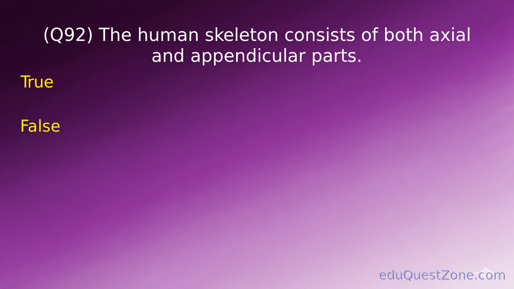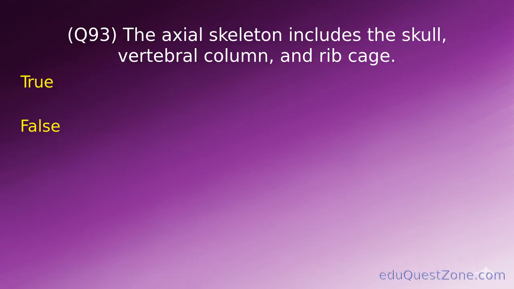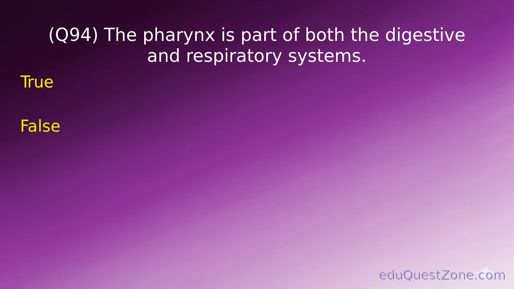True or false? True. Question 93. The axial skeleton includes the skull, vertebral column, and rib cage. True or false? True. Question 94. The pharynx is part of both the digestive and respiratory systems.